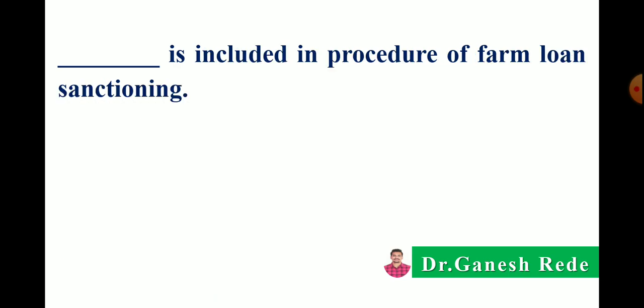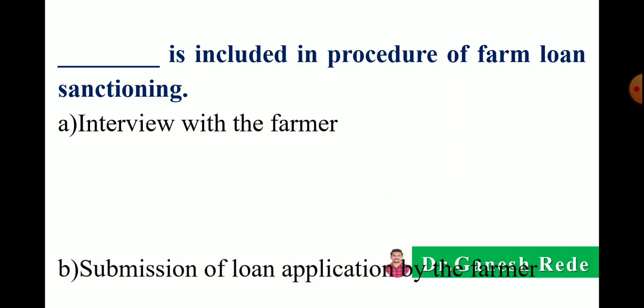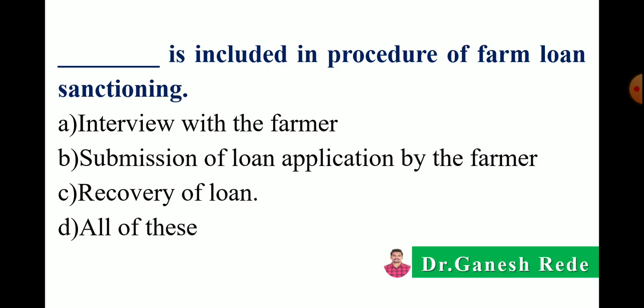Then next, dash dash is included in a procedure of farm loan sanctioning. Option A interview with the farmer, B submission of loan application by the farmer, C recovery of loan, and D all of these. So here the correct answer is all of these, means interview with the farmer, submission of loan application and recovery of loan are included in the procedure of farm loan sanctioning.